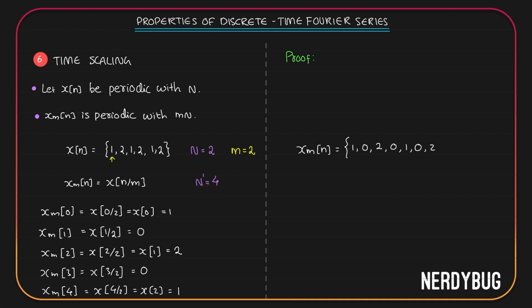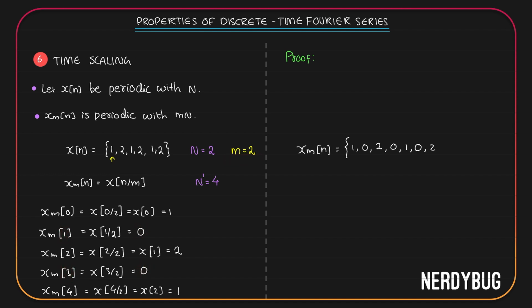What I'm trying to tell you is, if I want to write xm of n, which is periodic with m times the period of our x of n, then you have to take x of n divided by m. Here our m is equal to 2. You can see at 0 we got some value, at 2 we got some value, at 4 also we got some value, but at 1 and 3 we simply got 0. So we can conclude that whenever n is a multiple of our m, we are getting values. Whenever n is not a multiple of our m, we are simply getting 0.